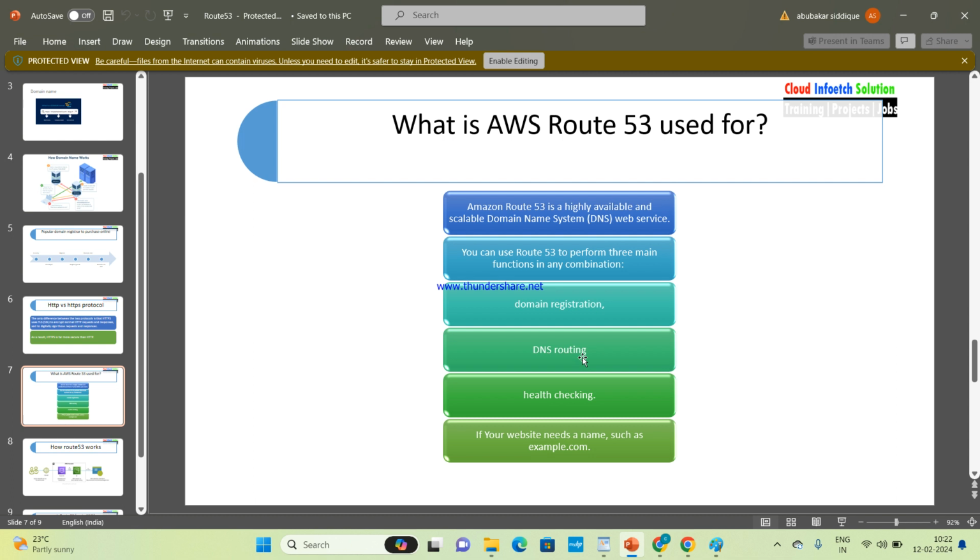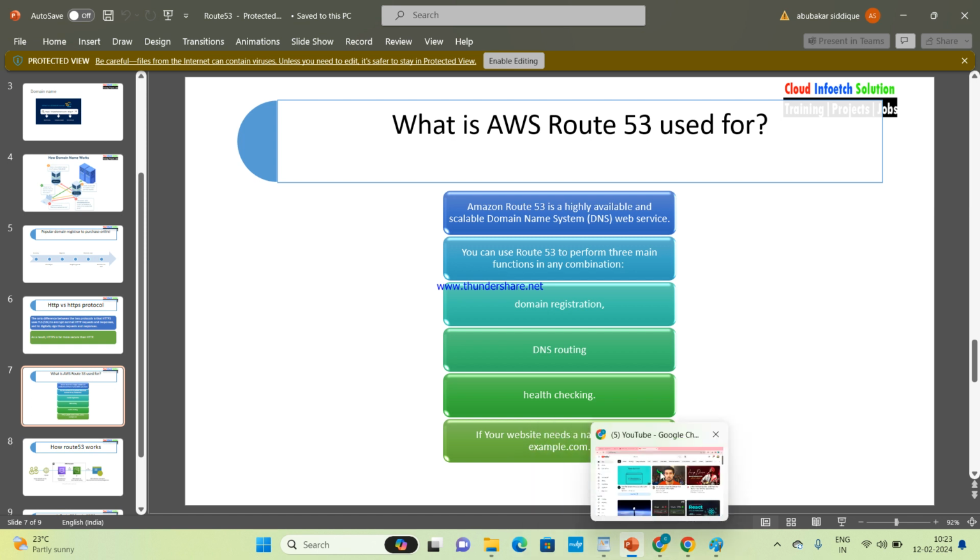In DNS routing, we route the DNS. Health checking is basically for performance; it monitors the performance of applications. Also, if a website needs a name such as example.com, youtube.com, facebook.com, we can use Route 53.